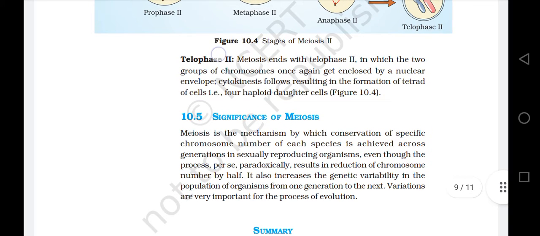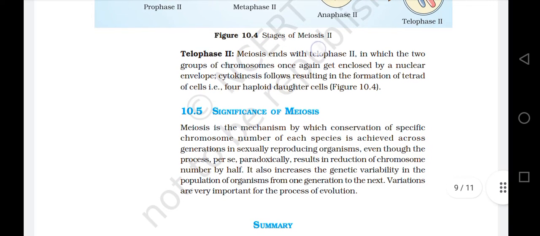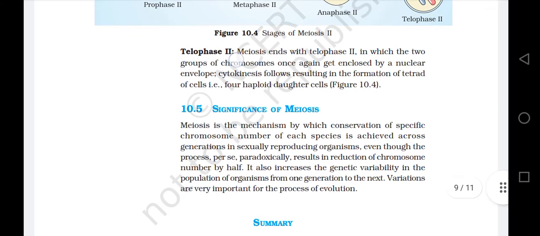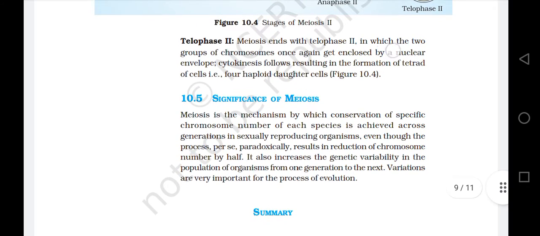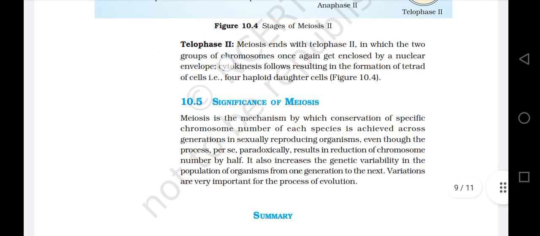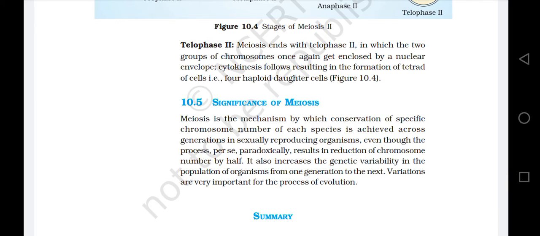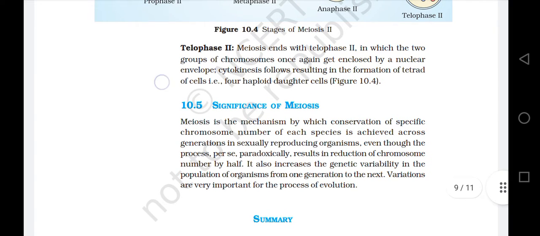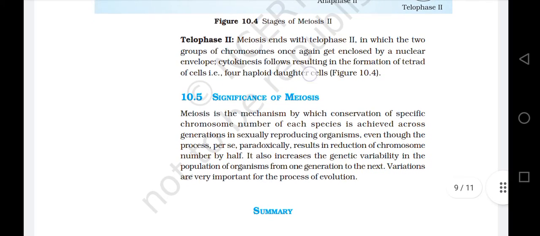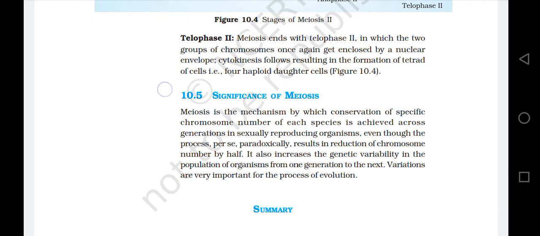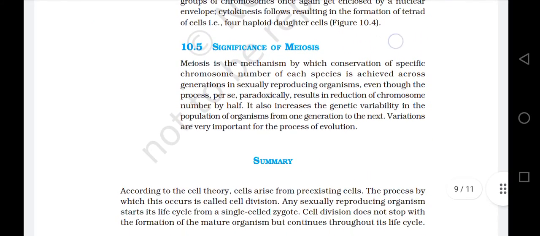Telophase 2. Meiosis ends with telophase 2, in which the two groups of chromosomes once again get enclosed by a nuclear envelope. Cytokinesis follows, resulting in the formation of a tetrad of cells, four haploid daughter cells. Figure 10.4.